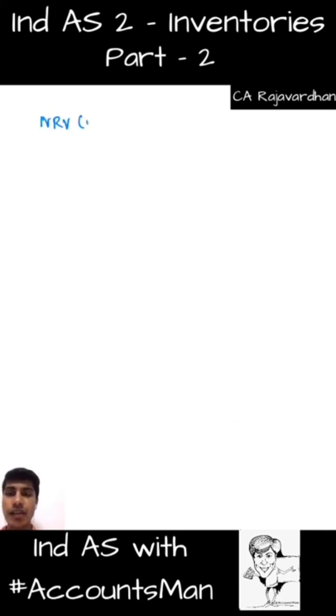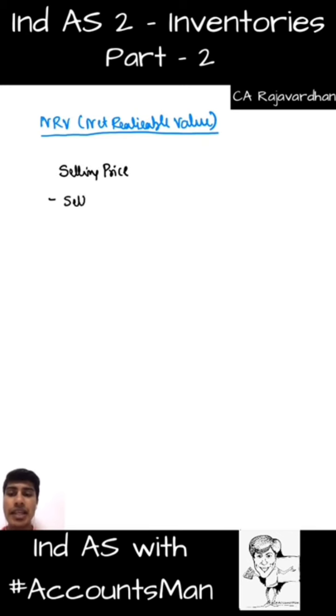NRV is net realizable value. You get that? So how do we find net realizable value or NRV? Simple. We would have to take selling price, and from the selling price I'll deduct my selling expenses. What will be selling expenses? Selling expense can either be commission or at times it can be conversion cost also.